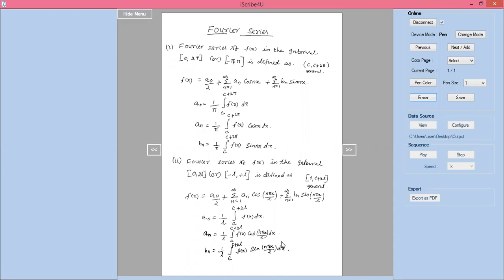These are the formulas. If you know these formulas, you can simplify the problems very easily. Two types of intervals we are discussing here. One is period 2 pi, another one is period 2l. In period 2 pi, the interval is minus pi to plus pi. Another one is minus l to plus l.